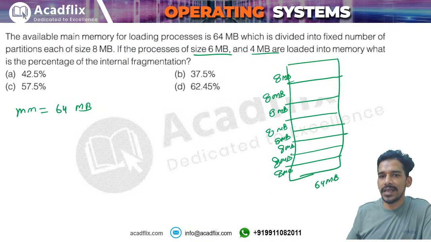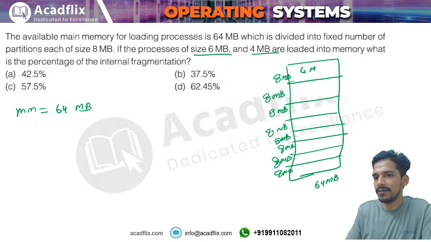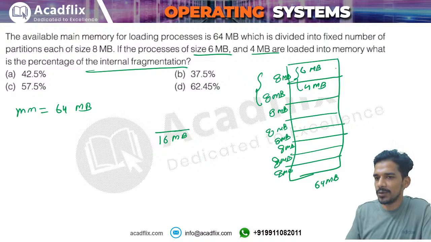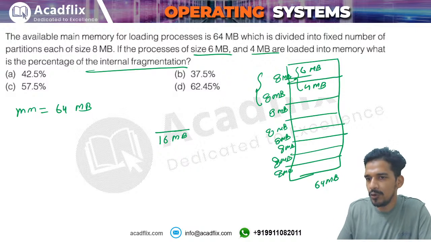So this question is asking if you have processes of 6 megabytes and 4 megabytes, then how much internal fragmentation will be there? So you can see you are using 16 megabytes in total, and out of that the partition is 8, so the internal fragmentation is 2 megabytes.